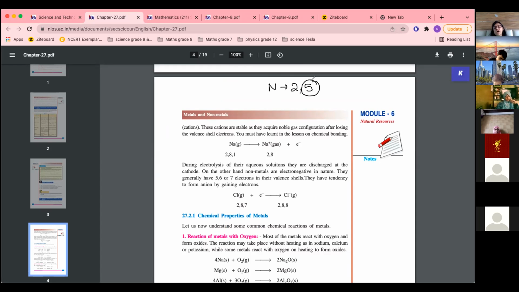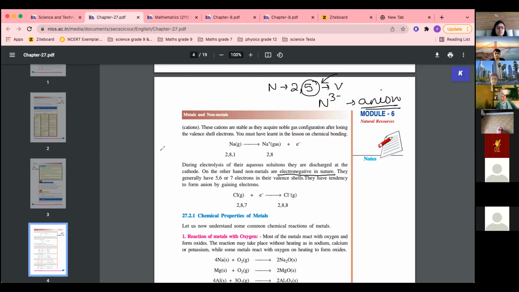So 5 valence electrons are there, and it cannot lose 5 electrons. So it will try to gain 3 electrons, and nitrogen will form N 3 minus, which is an anion, a negatively charged ion. That is why they are electronegative in nature.